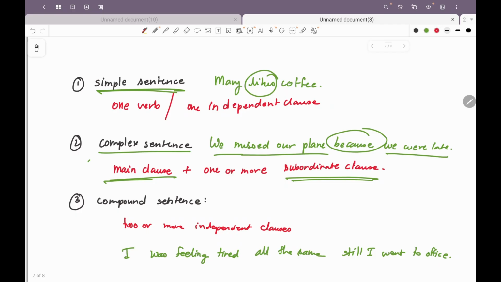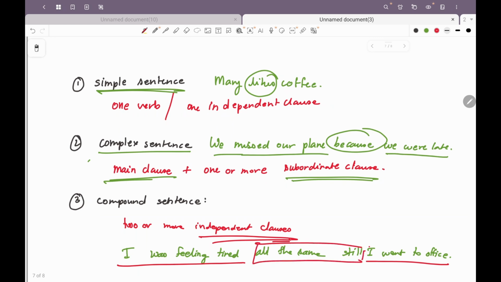So here there are two clauses. I was feeling tired. I went to office. These are both independent clauses and they are being joined by a group of words, all the same still. Right? So all the same still we've already studied. What are they? They are coordinating conjunctions, right?